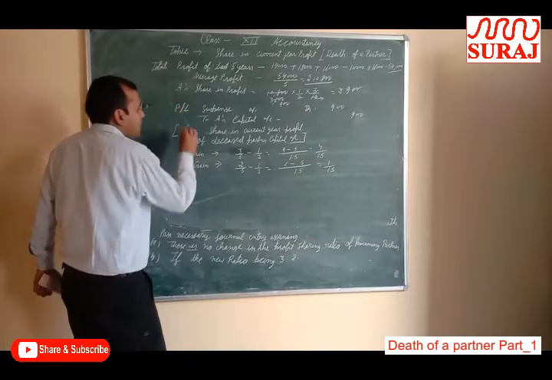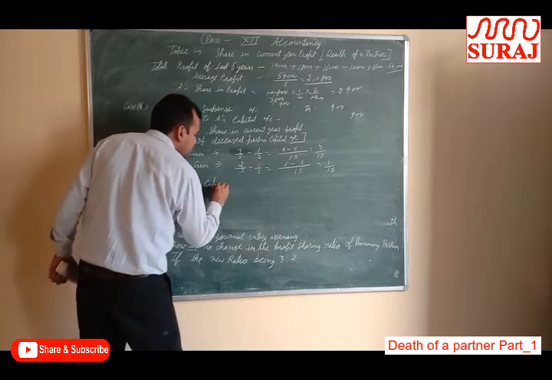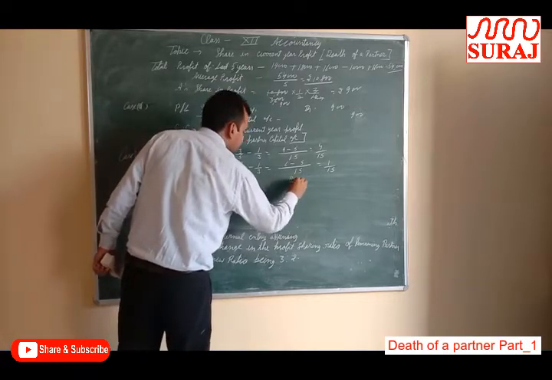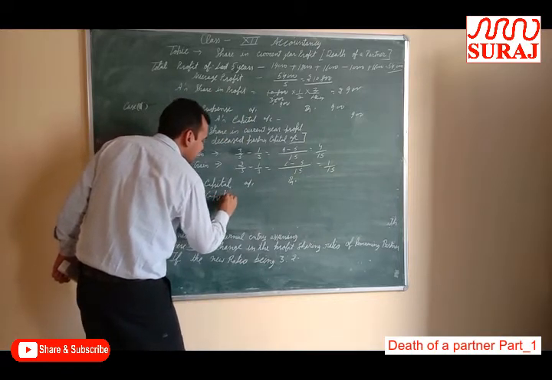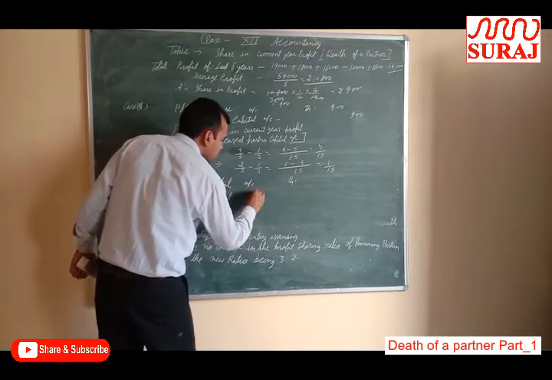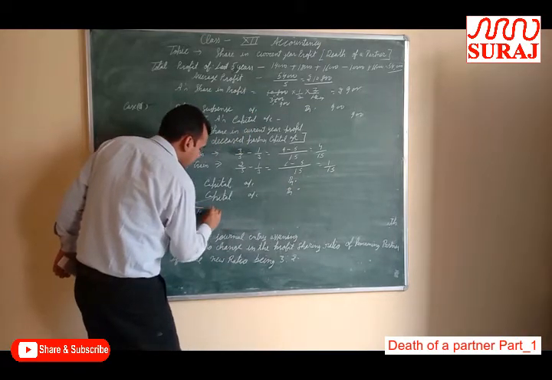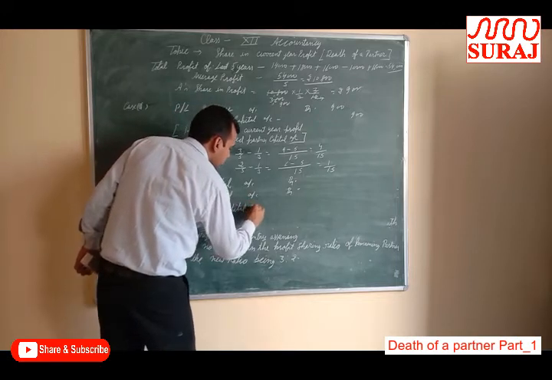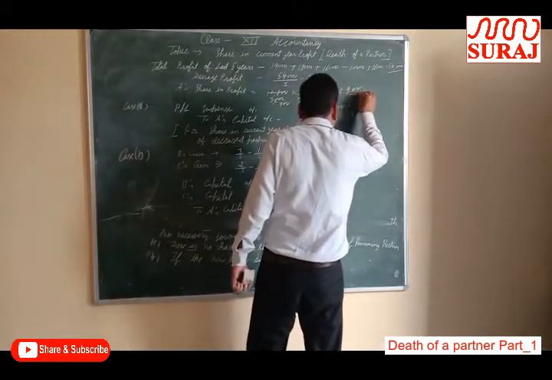Remaining partners are B and C. Your entry will be: B's capital account debit, C's capital account debit, to deceased partner A's capital account. We have already calculated A's share, which is 900.